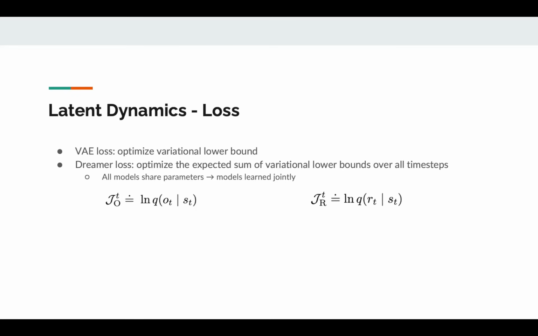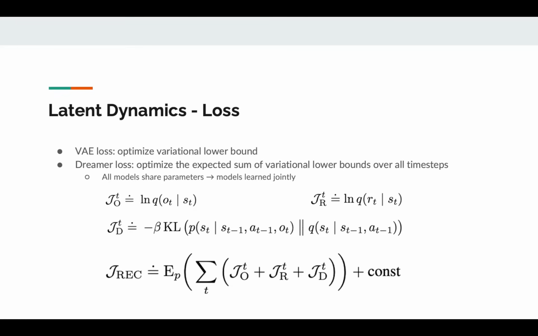Next, we have the training objective for the reward model, which equates to maximizing the corresponding log likelihood. Next, we have a KL regularizer term for our representation model and transition model. And maximizing this negative KL divergence just says that we don't want these two distributions to deviate too far from each other. Finally, we learn these models together by summing up the variational lower bounds and regularizer over all time steps, and then take the expectation with respect to the representation model.